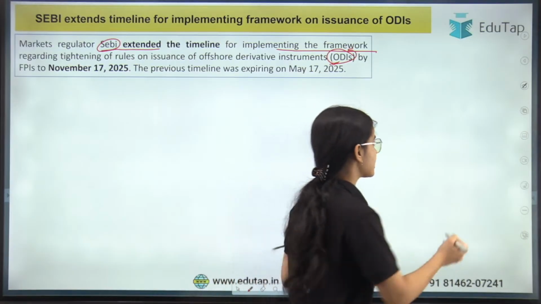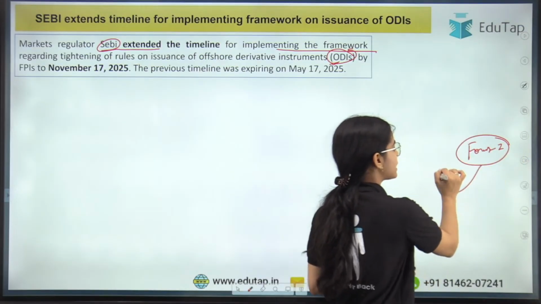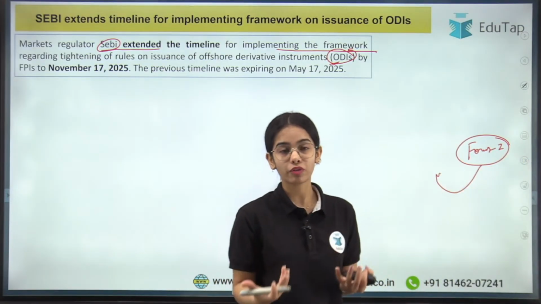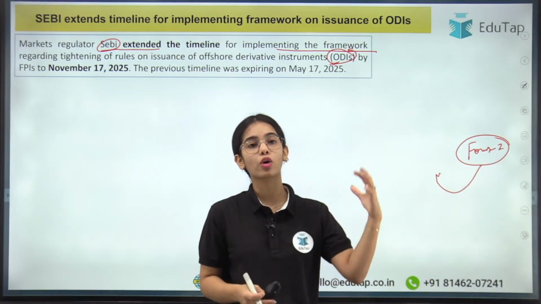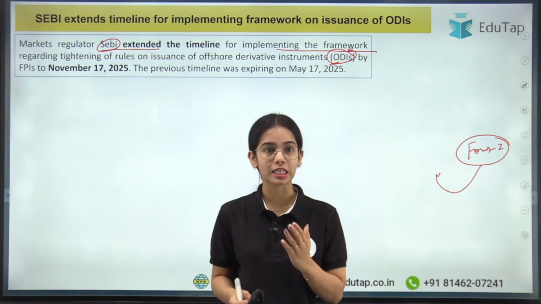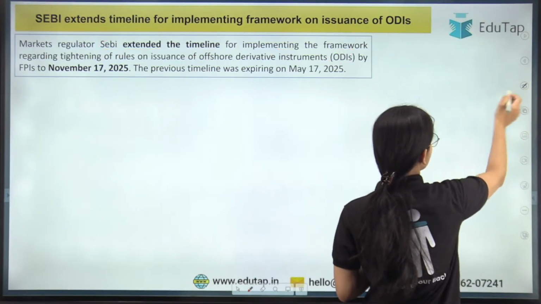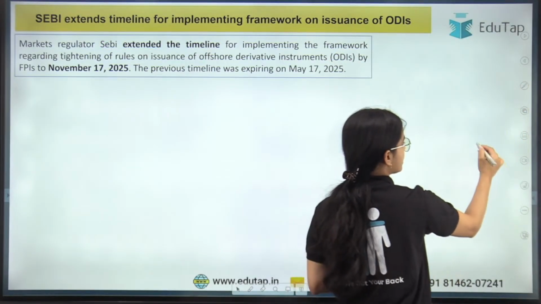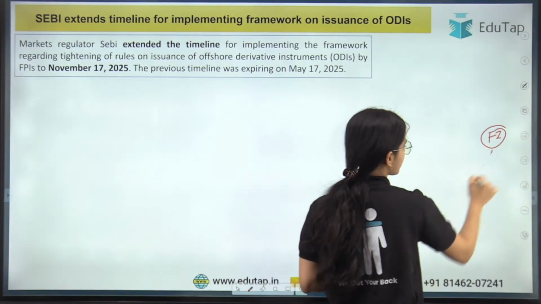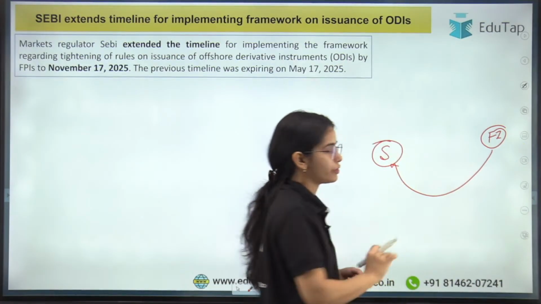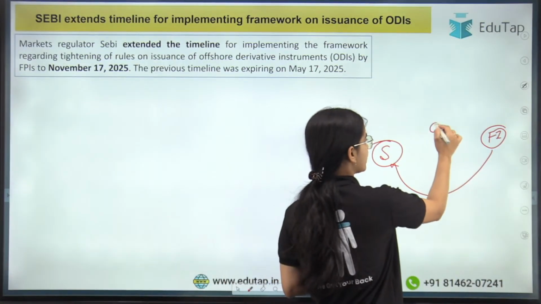Try to understand that there are certain foreign investors who want to invest in India, in the shares and in the debt of India, but they do not want to register with SEBI. They do not want to take the headache of going through all the regulations and rules. So there are foreign entities that want to invest in India but do not want to register with SEBI. This is the basic idea. So foreign investors, if they want to invest in the securities of our country, can do so without registration with SEBI through the offshore derivative instruments.